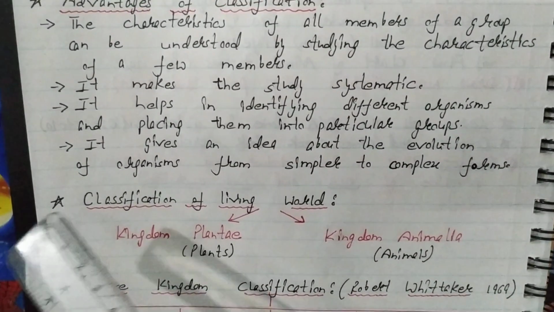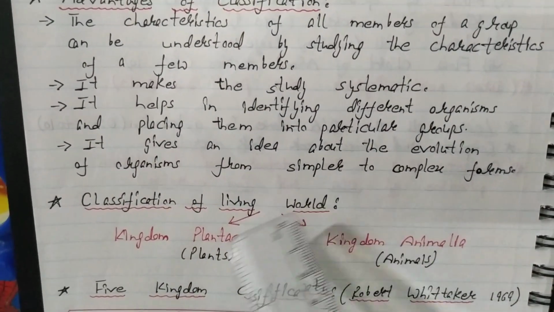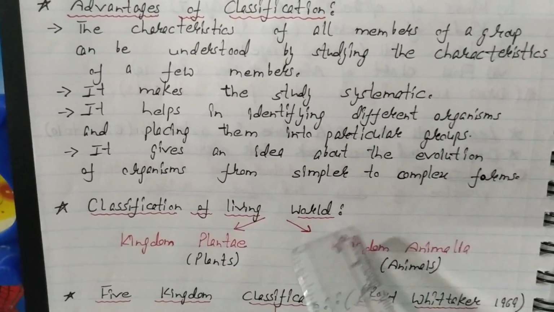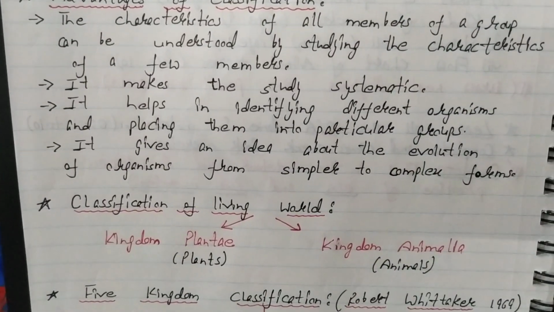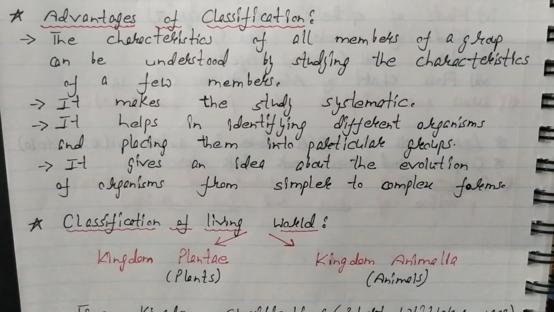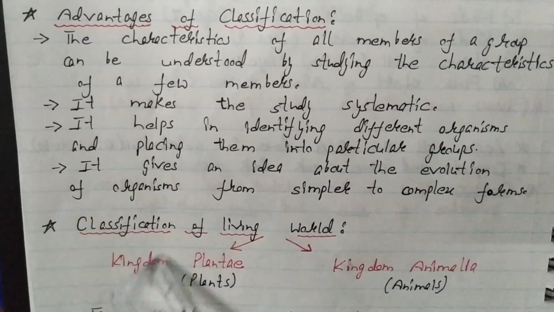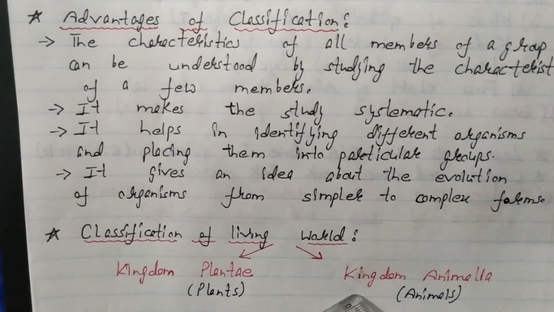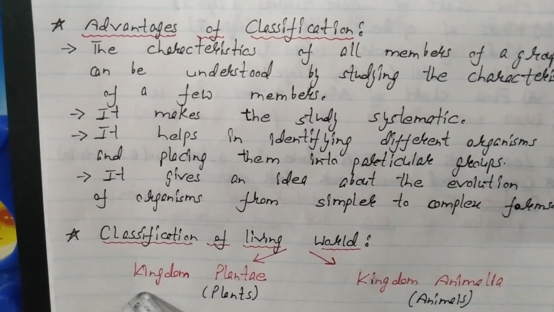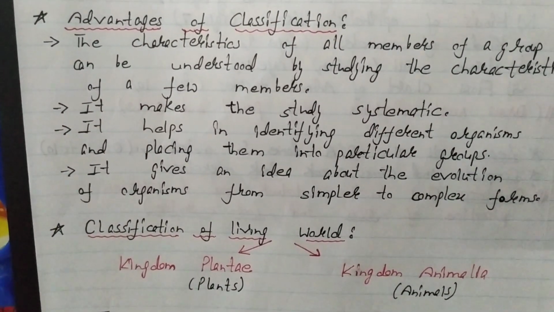Earlier, the classification of the living world was given, according to which there are two kingdoms: Plantae, which includes plants, and Animalia, which includes animals. But this classification has certain limitations, as there are a few organisms which have a few characteristics belonging to kingdom Plantae and a few belonging to kingdom Animalia. So we can neither place these organisms in Plantae nor in Animalia because they are different.